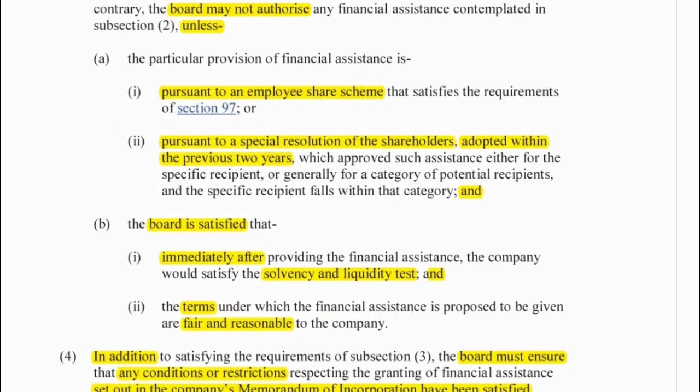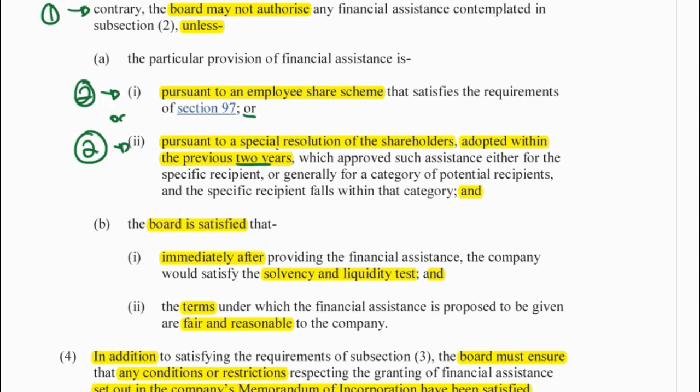What happens? The board needs to authorize, and then it either needs to have second authorization by an employee share scheme or a special resolution passed within 2 years by your shareholders. Okay, so it doesn't take place unless you've got 1 and 2, or two types of authorization.